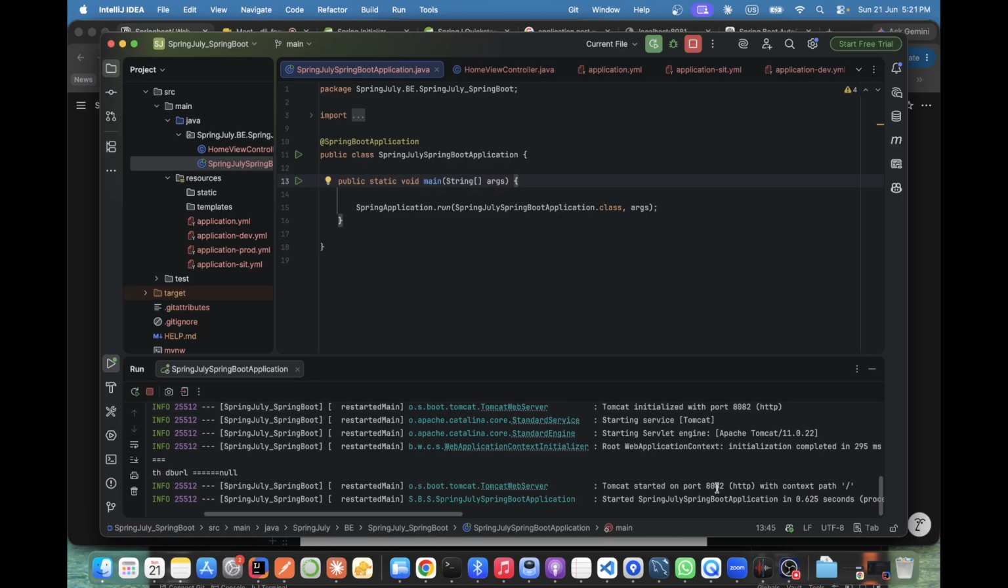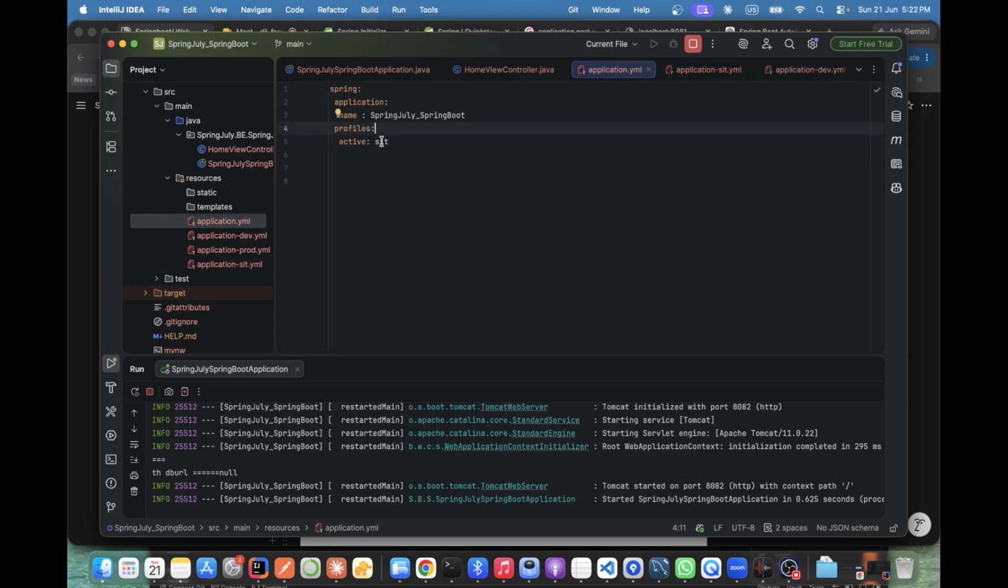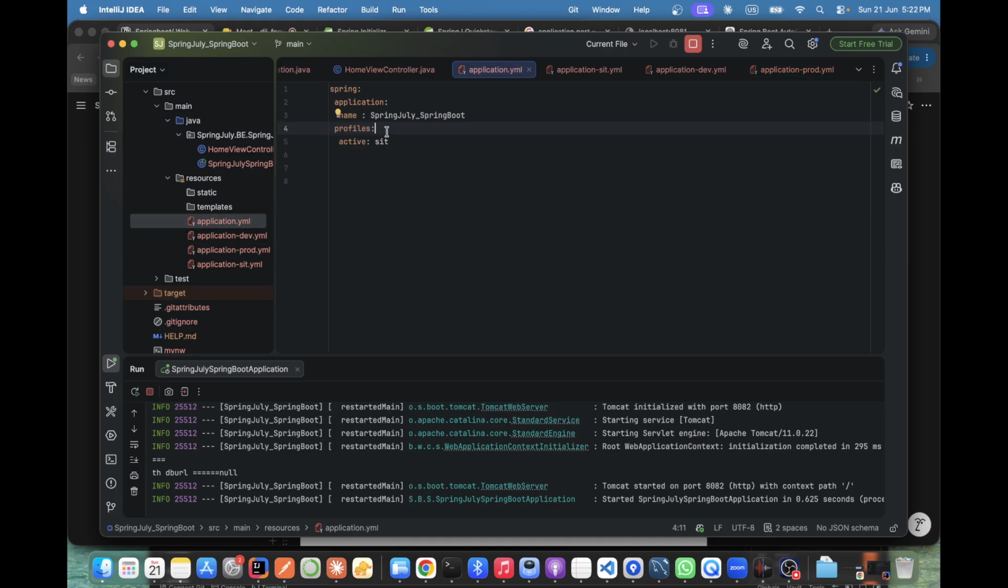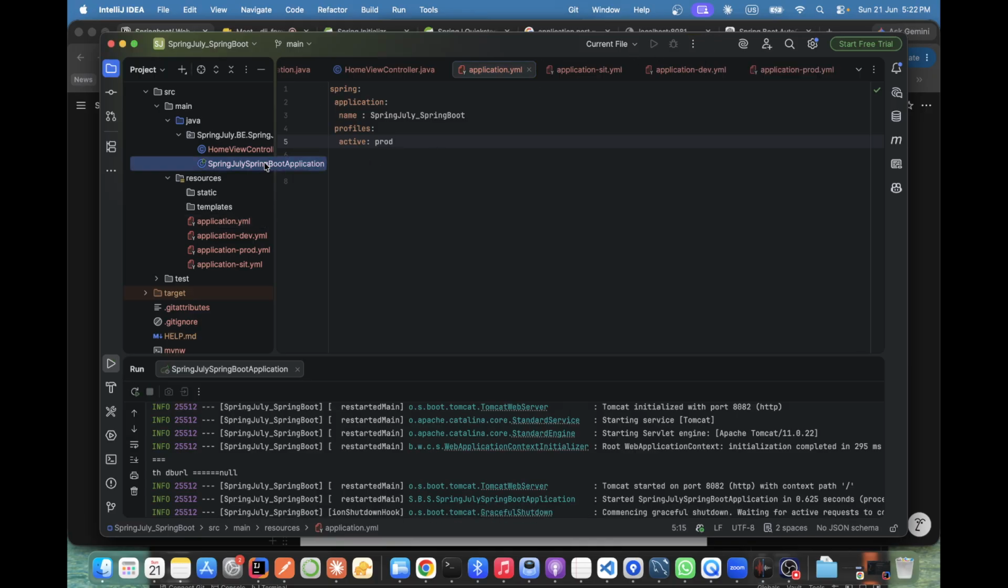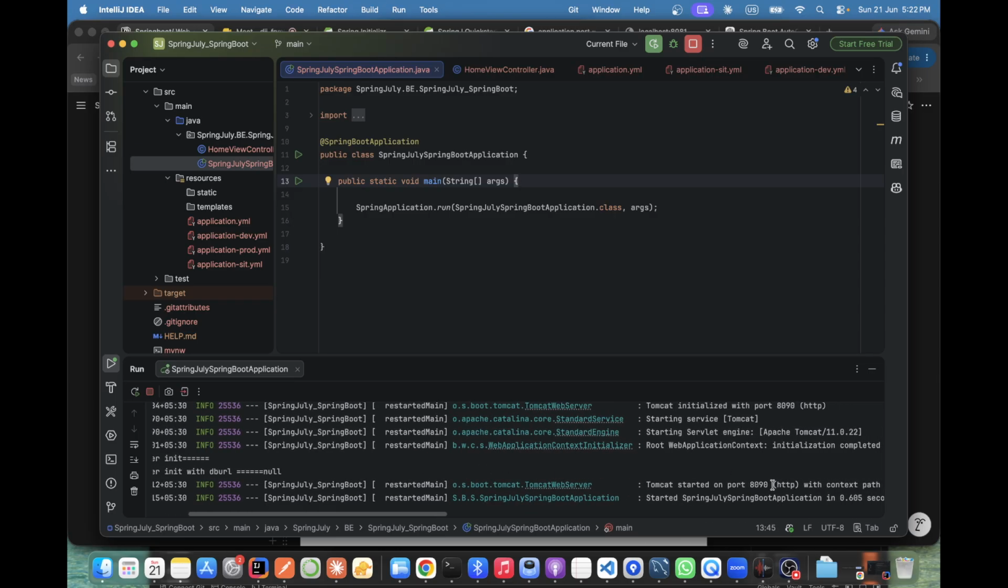8082. Okay, so it is diverting from application.yml. It is working, correct. From there it's picking SIT as a different profile. Suppose for prod, if I use 8090, and here we change our profile to prod. Got it? So instead of using